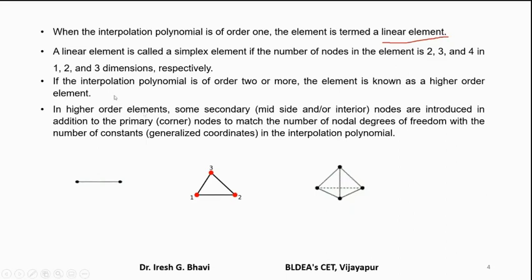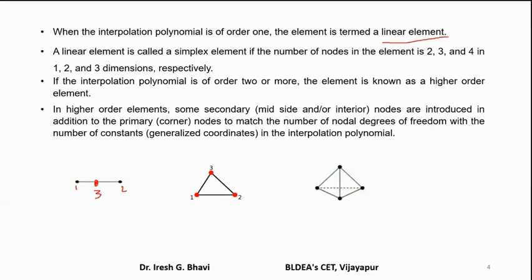If the interpolation polynomial is of order 2 or more, the element is known as a higher order element. If the interpolation polynomial is of order 2, then the element is called a quadratic element. Suppose you insert one more node here in the center. It is called a quadratic bar element. So this is node number 1, this is node number 2. We have introduced one more node, that is node number 3.